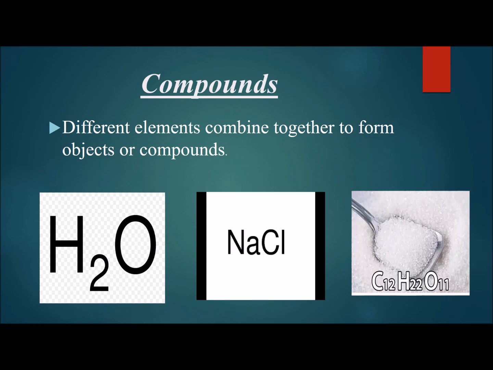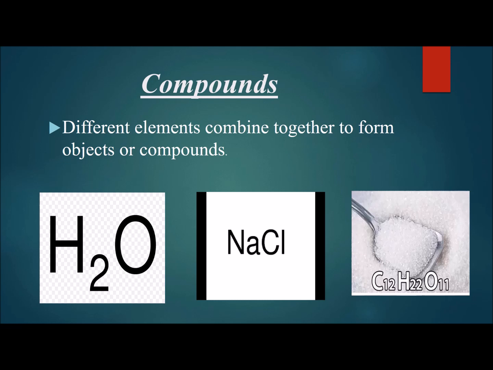First, how are elements formed? Elements are formed by combining same type of atoms. And how are compounds formed? By combining different types of elements, such as in the second diagram, this is NaCl.